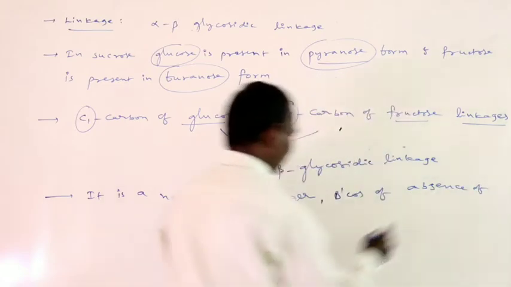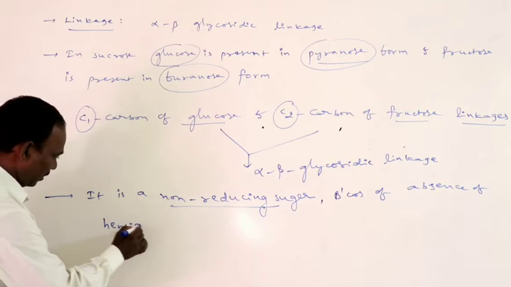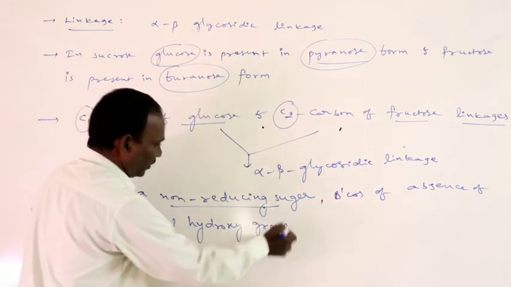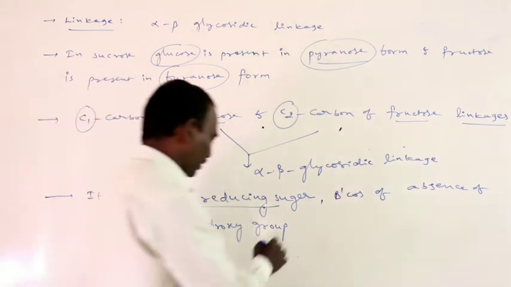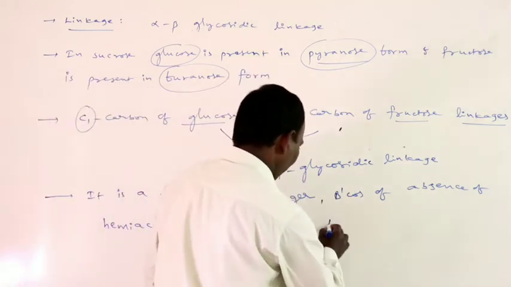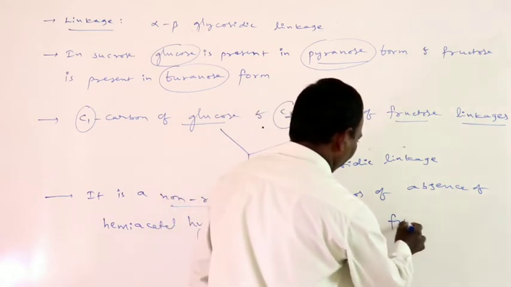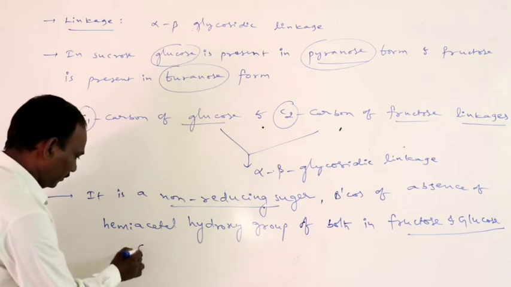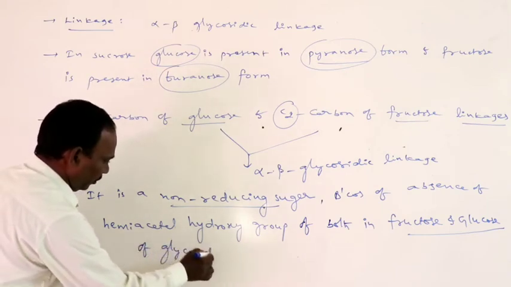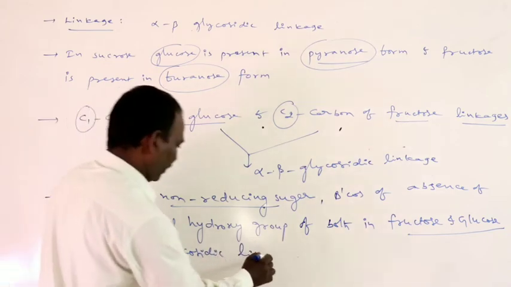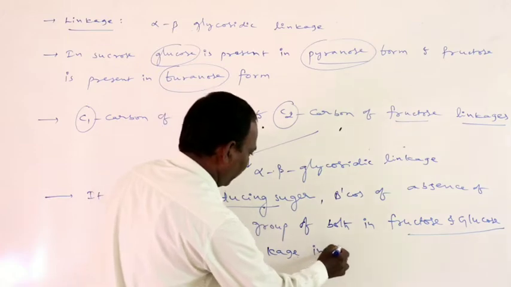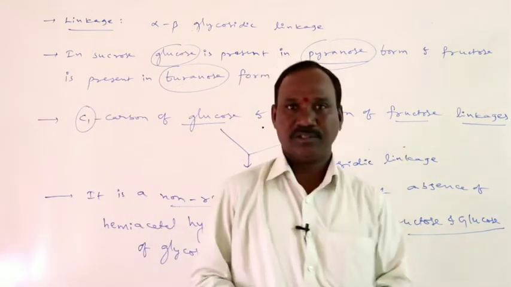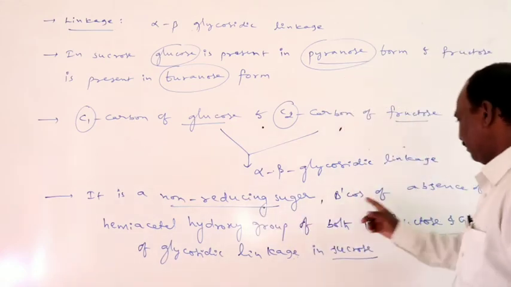Because of absence of the hemiacetal hydroxy group in both fructose and glucose of the glycosidic linkage in sucrose, sucrose acts as a non-reducing sugar.